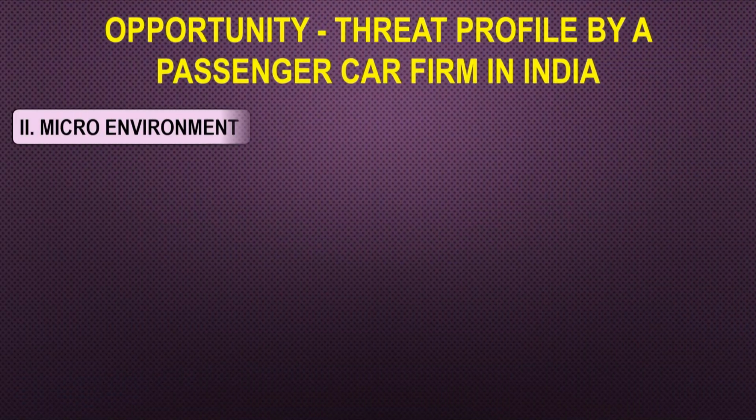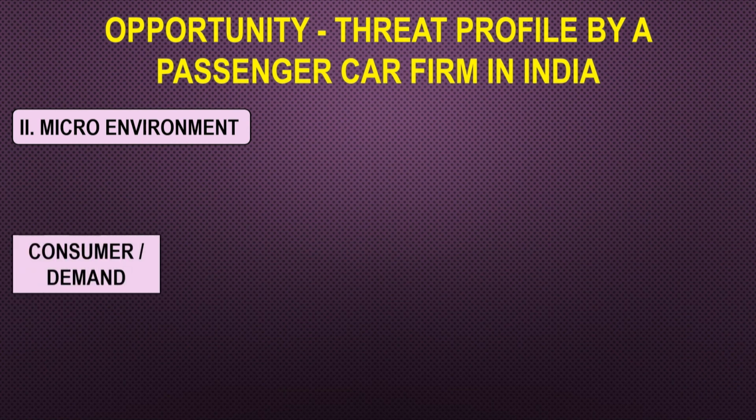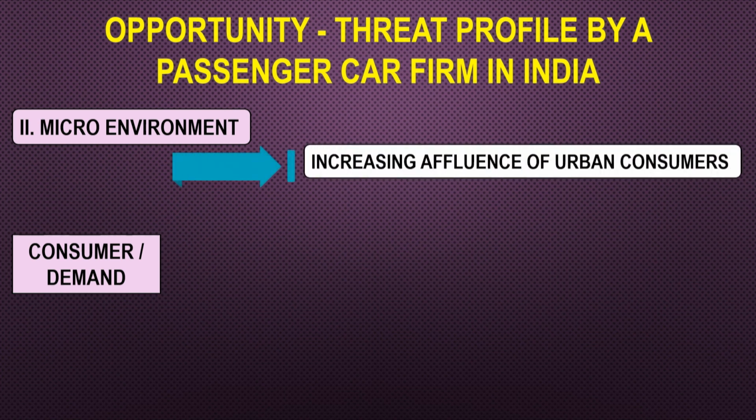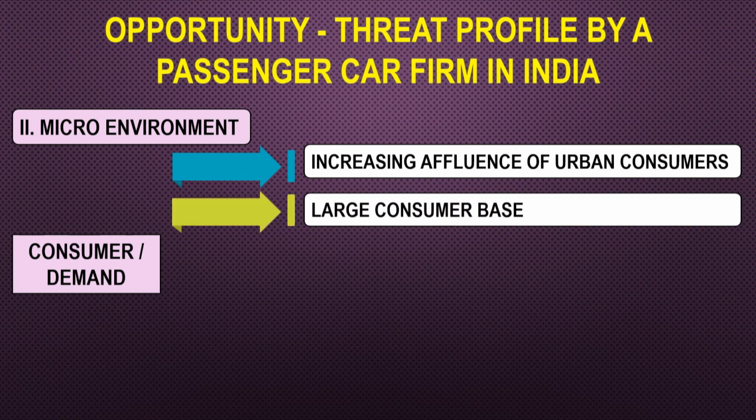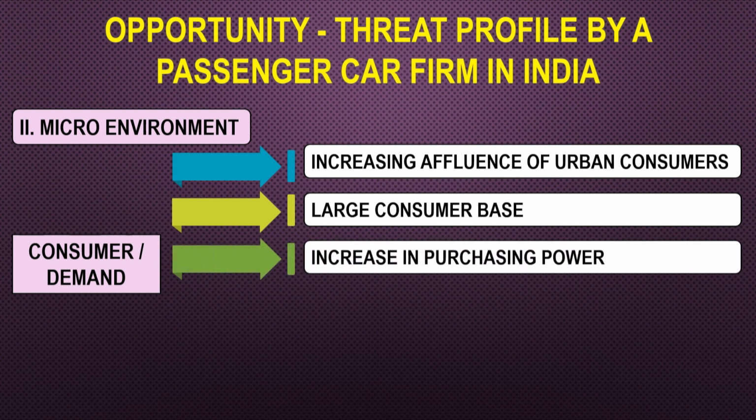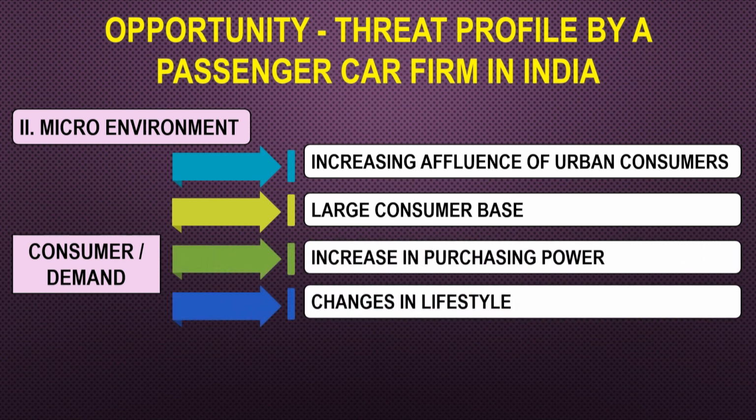Then if we talk of the micro environment in this case, so first let us talk of the consumers, or let us talk of the demand basically. There is increasing affluence of the urban consumers. I was saying a little few minutes back also, people are becoming wealthy, people are becoming richer day by day. There is a large consumer base, there is an increase in the purchasing power of the people, changes in the lifestyles. Now we have more than one car in a house.